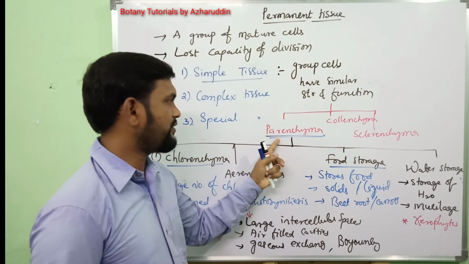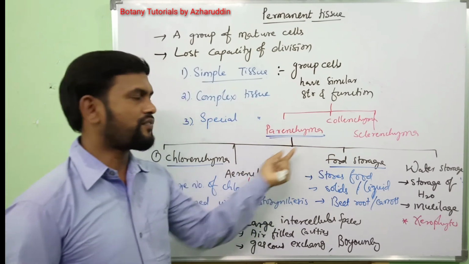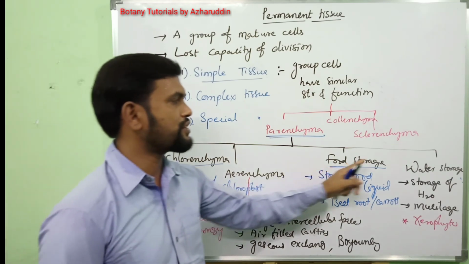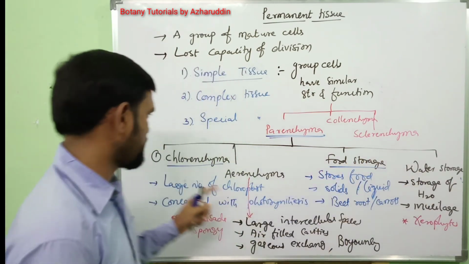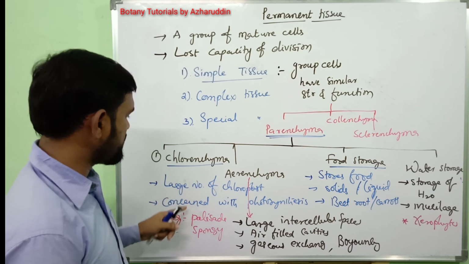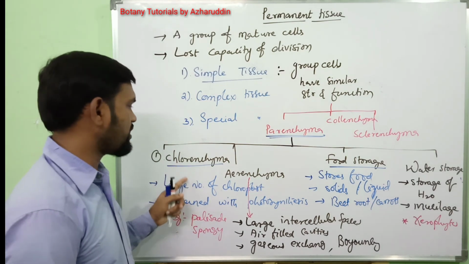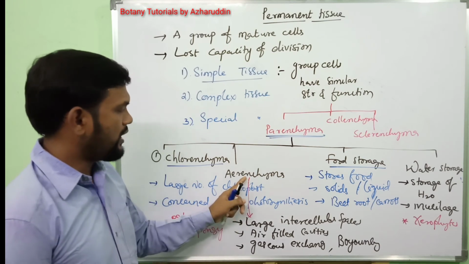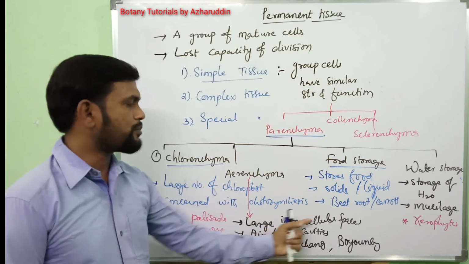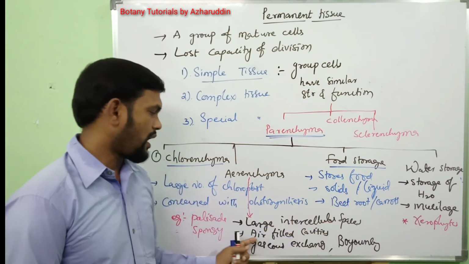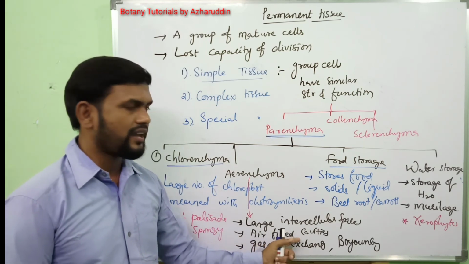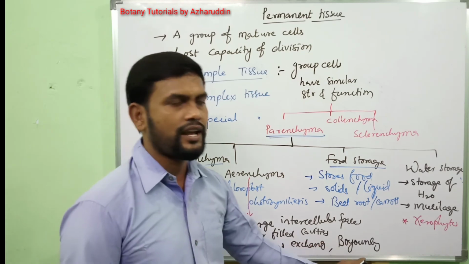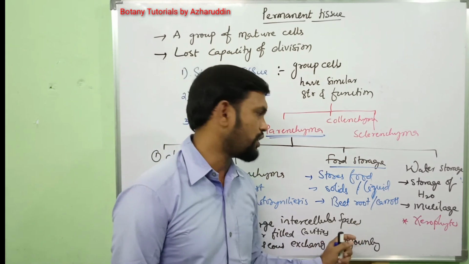Parenchyma is a living tissue. Based on their functions, parenchyma is classified into chlorenchyma, aerenchyma, food storage parenchyma, and water storage parenchyma. Chlorenchyma is concerned with photosynthesis, which contains large number of chloroplasts. Example, palisade tissue and spongy tissue. Aerenchyma contains large number of intercellular spaces, otherwise called air-filled cavities, which help in gaseous exchange and buoyancy of aquatic plants.